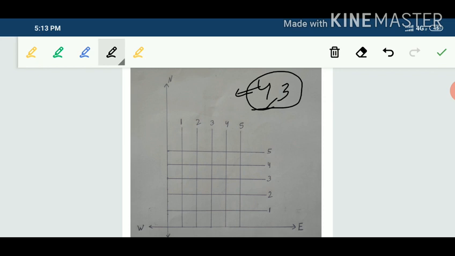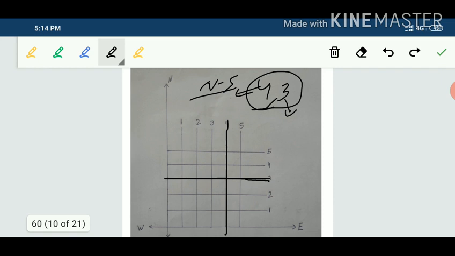So this is the street parallel to the north-south direction, street number 4. Second, 3 is the street which is parallel to the east-west side, street number 3 is this one. So how many streets cross each other? Only this one is the common point of these two streets. Only one street